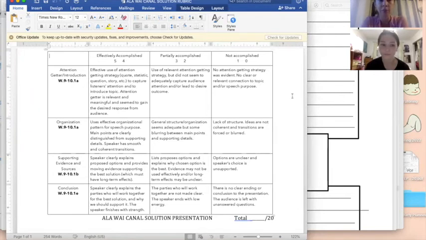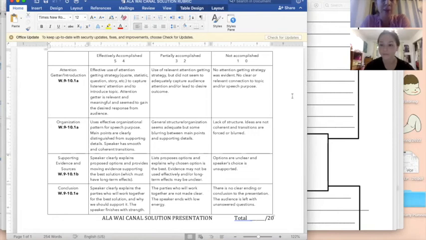But with a very simple scale, 5 being the highest, 0 being the lowest, and just 4 categories, we look at 4 sections of the presentation: an attention getter, organization, supporting evidence and sources, and conclusion. And these do go hand in hand with our goals for the lessons. So this is easy for a teacher because, of course, the teacher normally would write their own rubric.